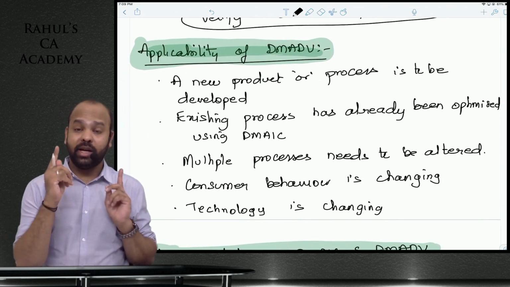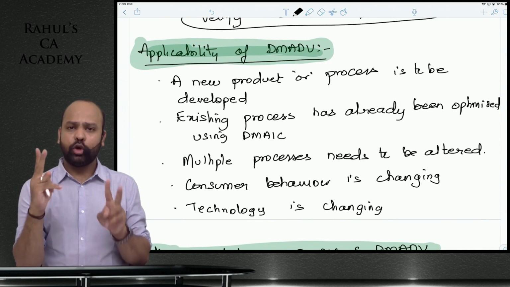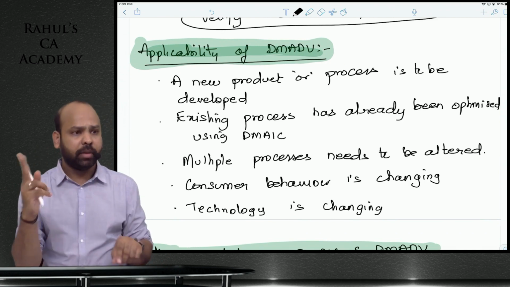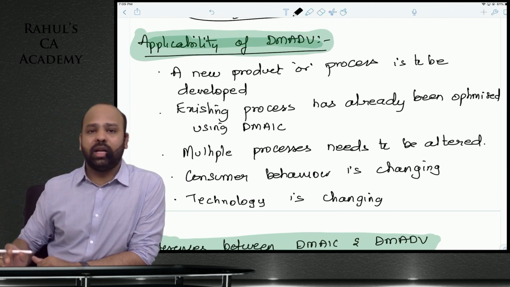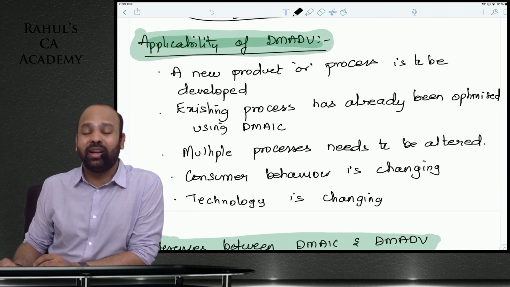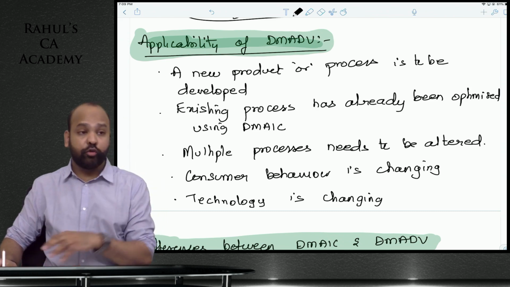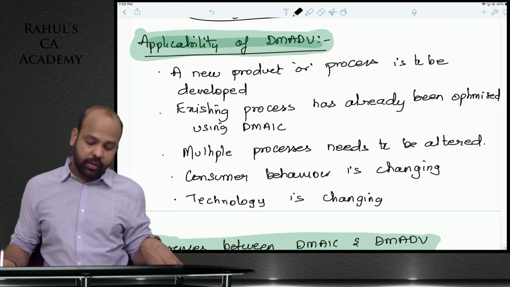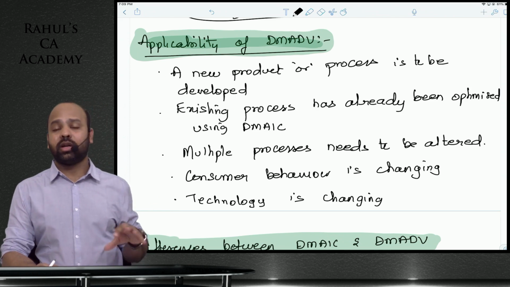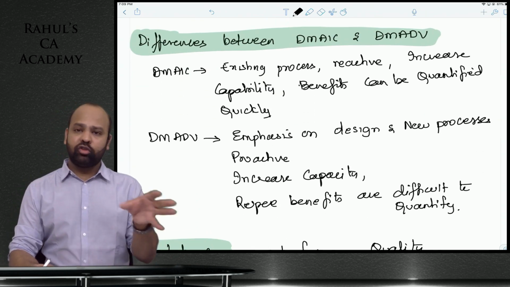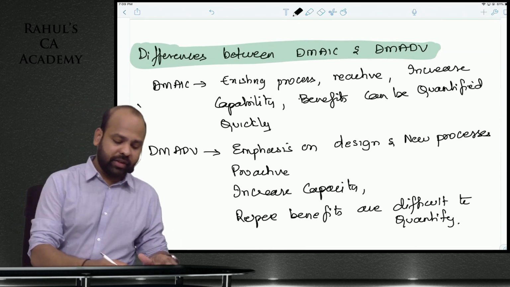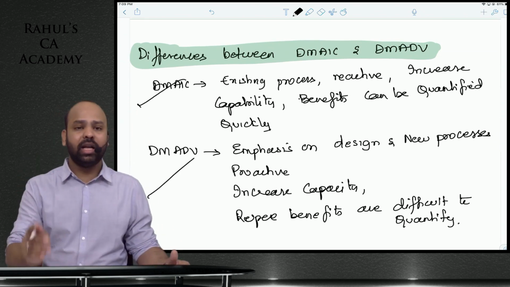आप पूरे साइड हेडिंग्स याद रखना है, याद रखो बेटा वापस सिक्स सिग्मा में. Two methodologies, DMAIC, DMADV. Applicability of DMADV, guys. DMADV is applicable as I said in respect of a new product or a new process, or you've already performed DMAIC. Multiple process needs to be altered. The consumer behavior, technologies are all continuously changing. So based on those only, you will also know what are the differences between DMAIC and DMADV.